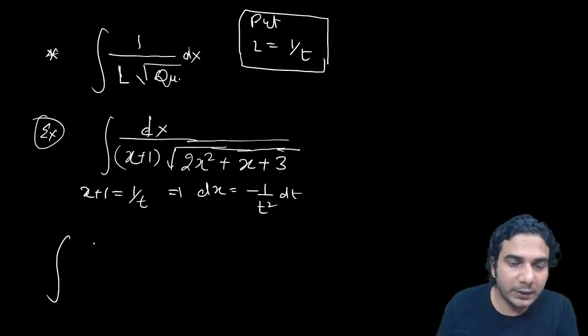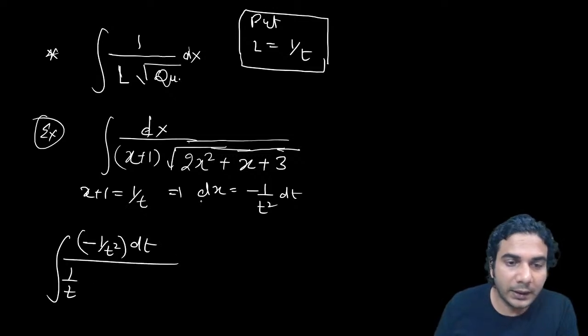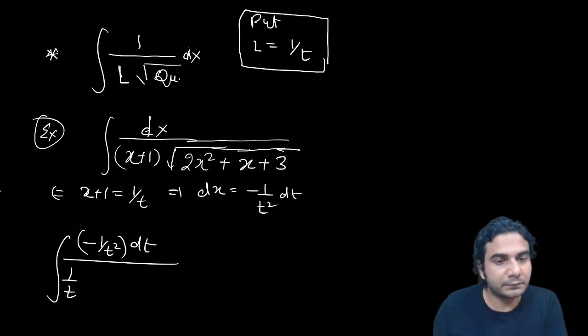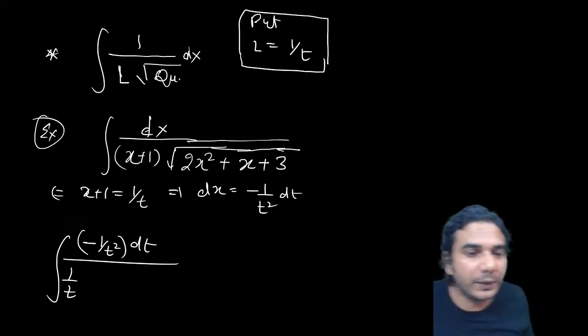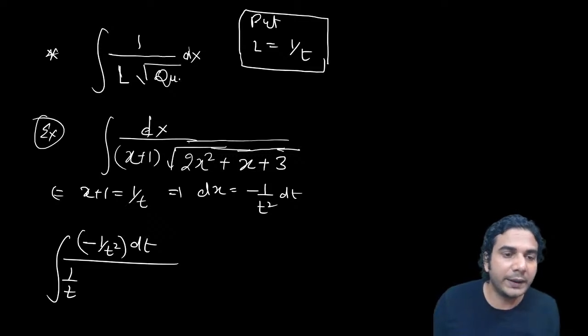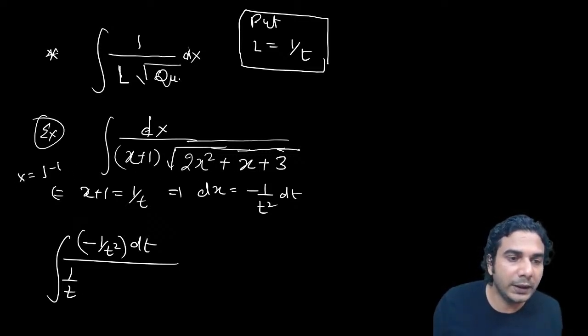So it is going to be 1 upon t square dt. This will be 1 upon t, and what is the value of x? You basically get x is equal to 1 minus t upon t, all right.